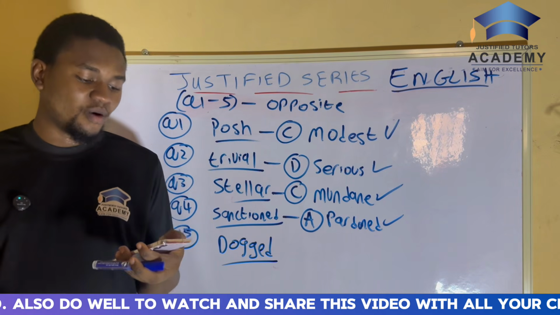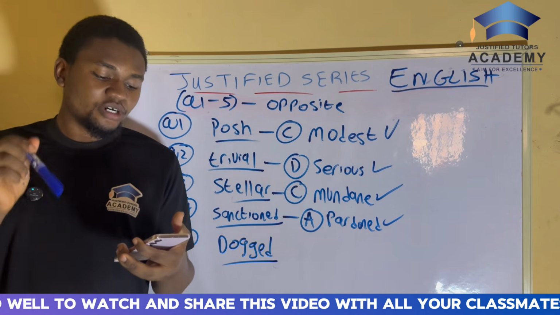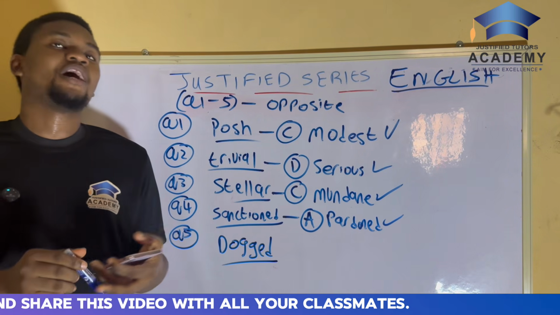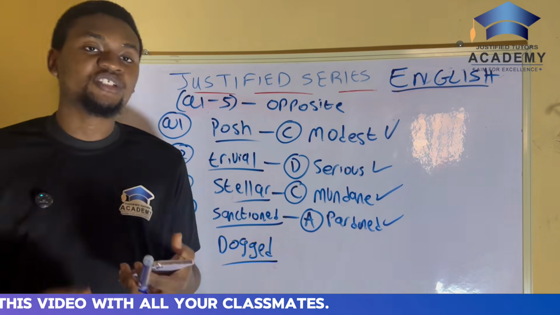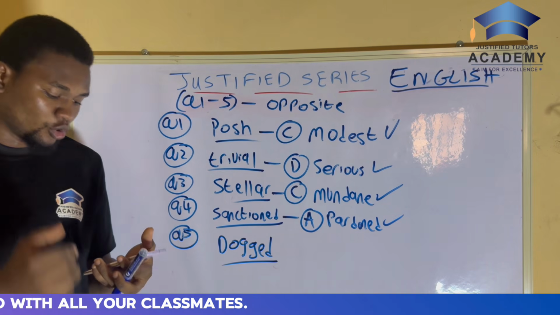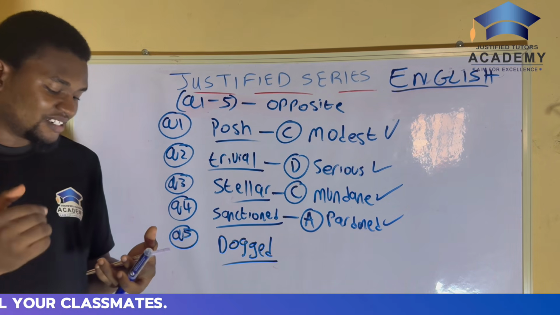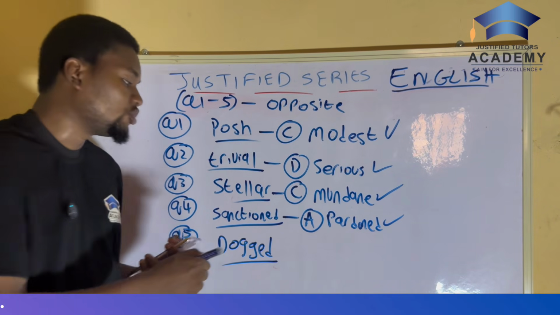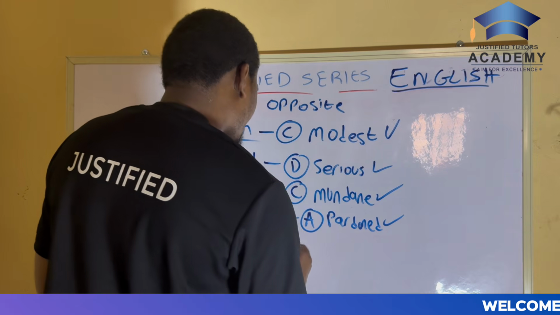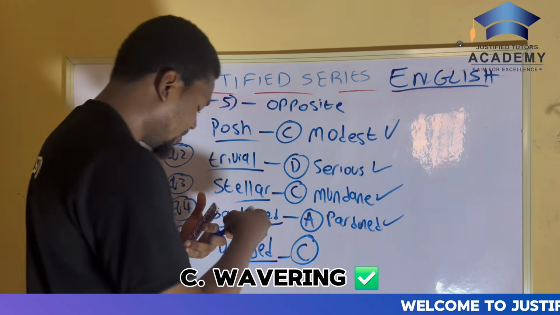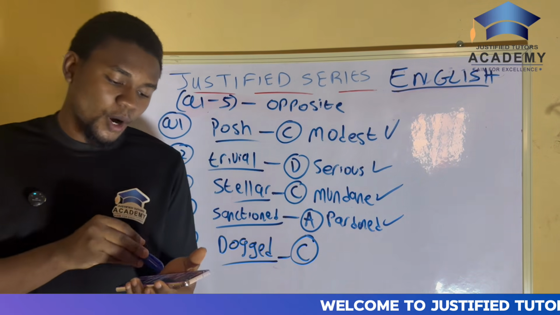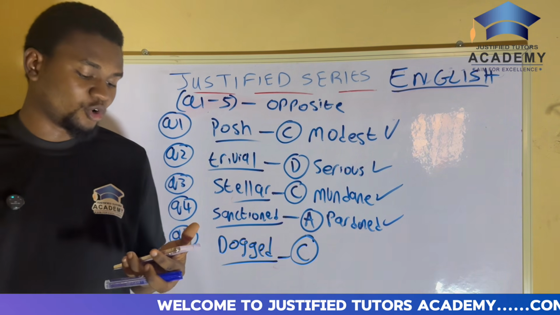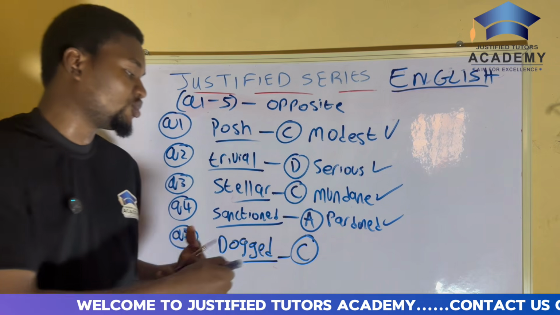And now, what does dogged simply mean? Dogged refers to something persistent or tenacious. So now, which of the options is opposite in meaning to the word dogged? Is it woeful? Is it disappointing? Is it wavering? Is it declining? Now, the correct answer to the question is option C. And option C, wavering, simply means something uncertain or fluctuating.